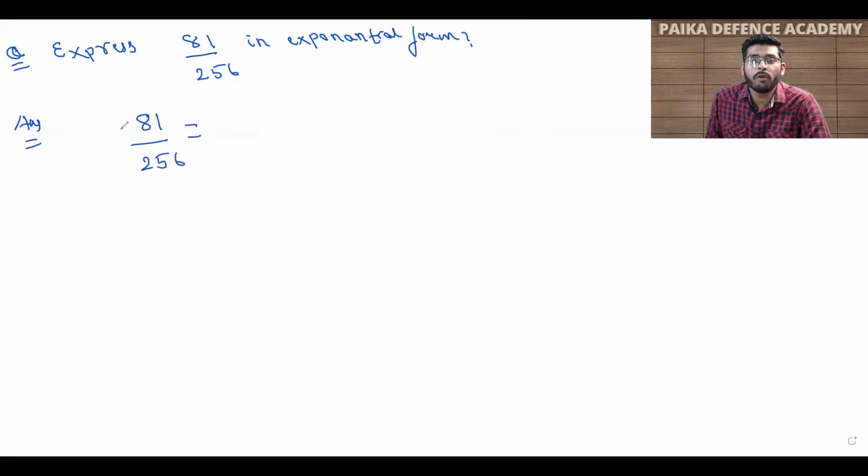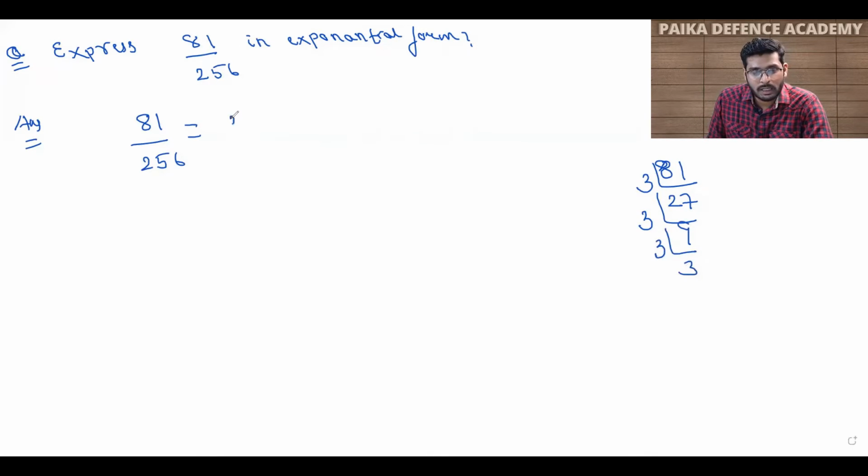First of all, we will convert 81 into a multiplication of prime numbers, which means we will find the prime factorization of 81. 3 into 27 is 81, and 27 is 3 into 9, and 9 is 3 into 3. So I can write it as 3 into 3 into 3 into 3.